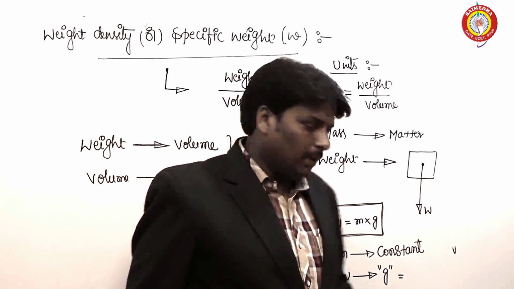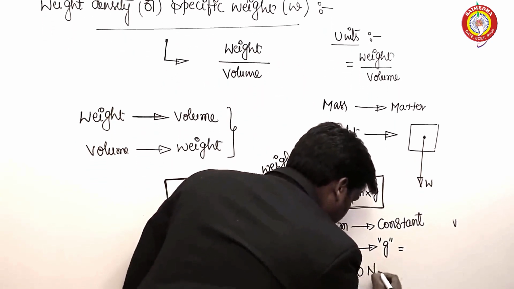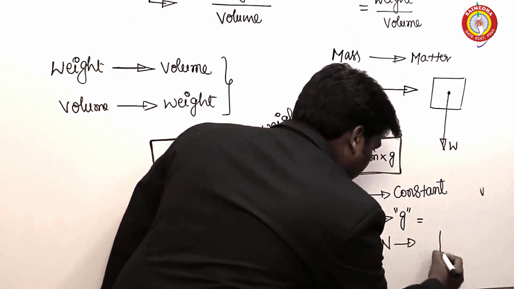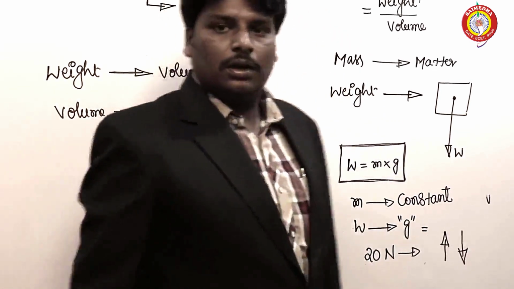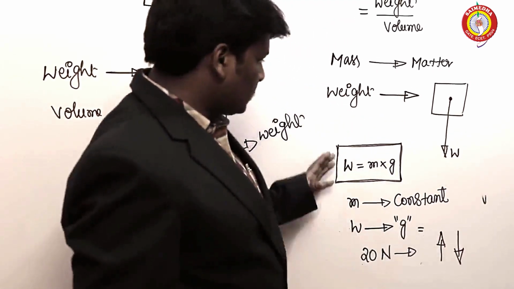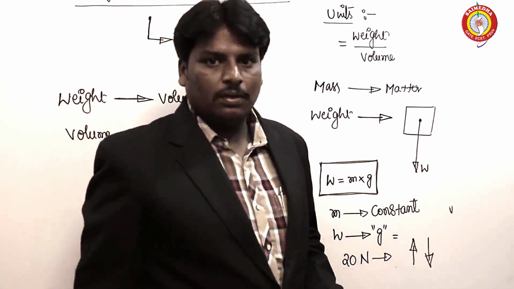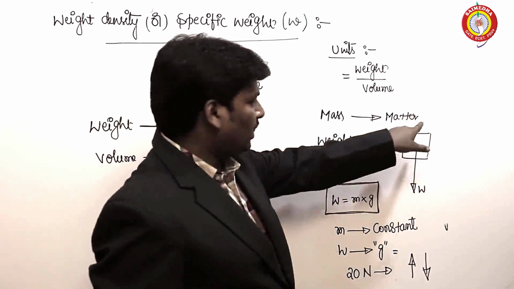It might show like 20 newtons, and on another planet the weight may increase or decrease. But the mass always remains constant. Okay, are you getting it or not? So mass is the matter contained in the body.